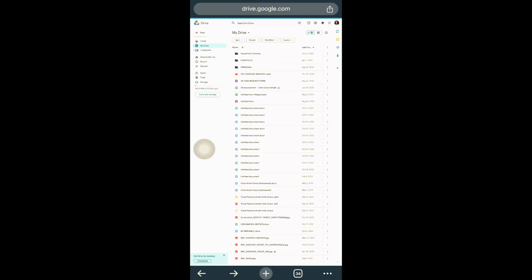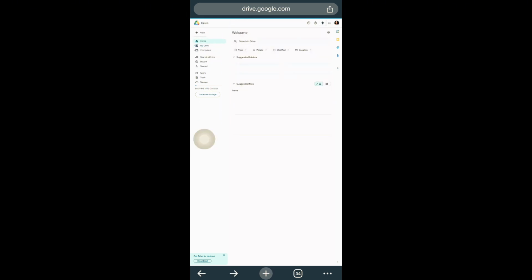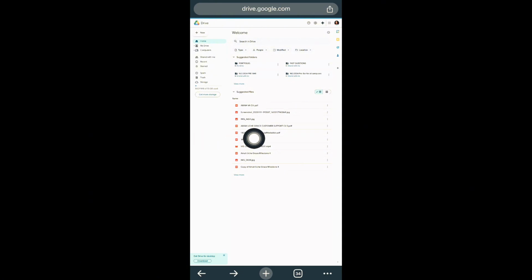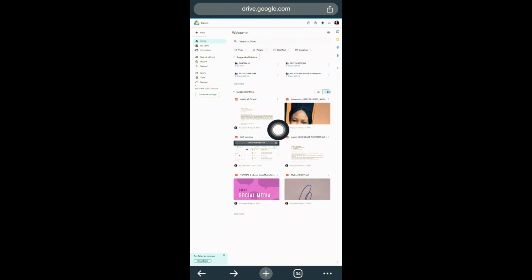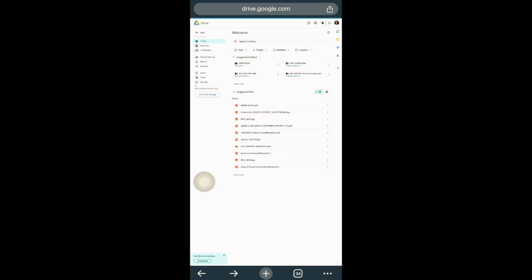This is how the screen looks. We'll click on home. Now this is our home page. These are the formats Google Drive helps you see your documents. This is the list view, which is why there is this tick here. The next view I'll show us is the grid view. I'll quickly click on that grid view. This is what it looks like on the grid view. I'll go back to the list view because I love working with the list view. So this is what it looks like.